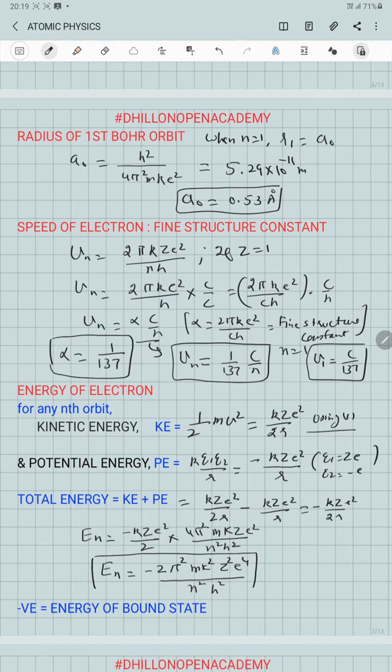This is the expression for the energy of an electron in any nth orbit.